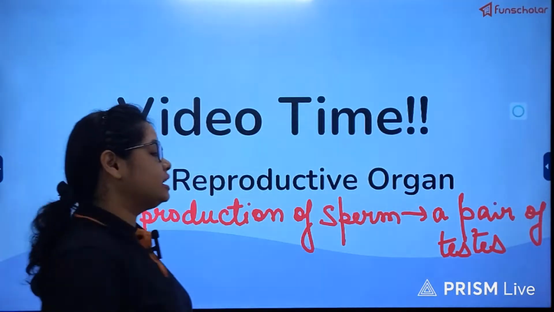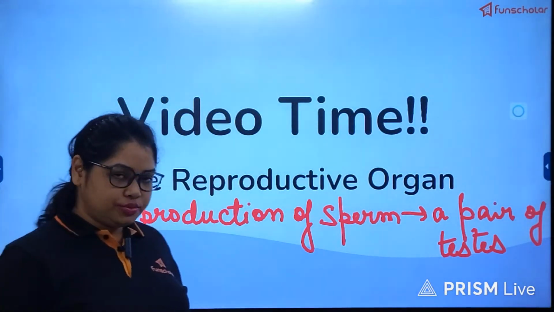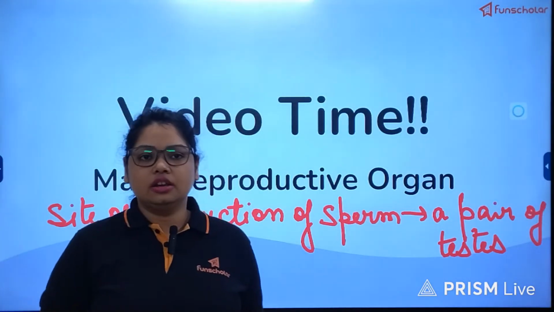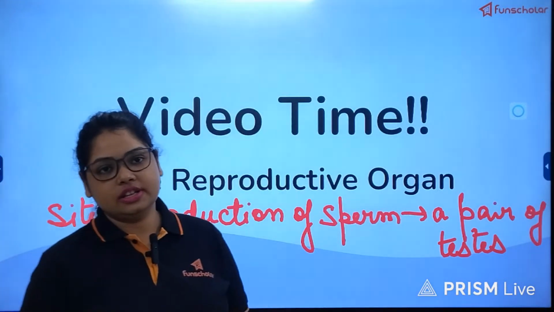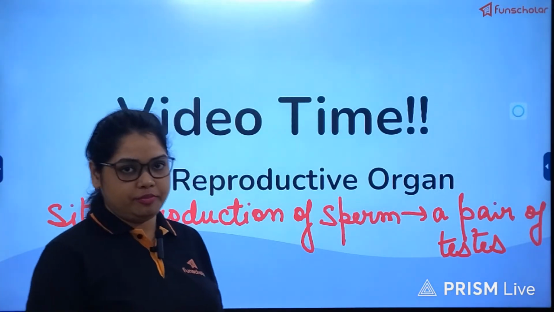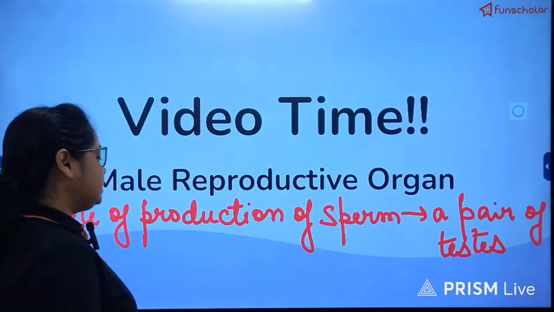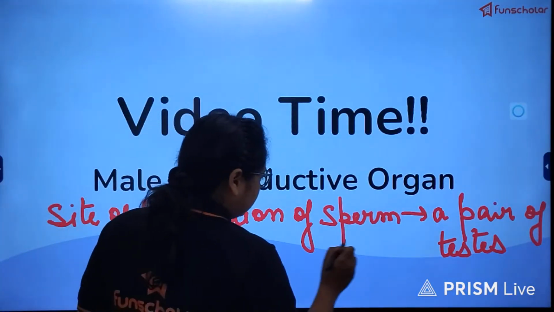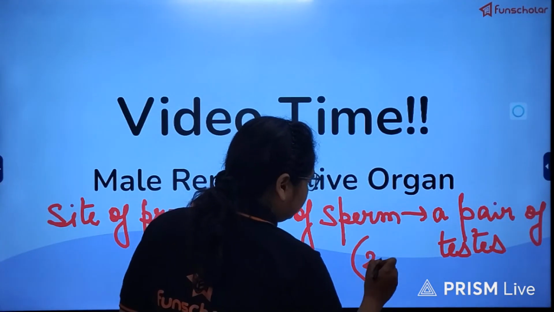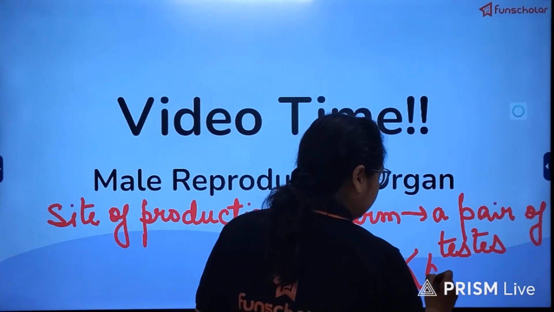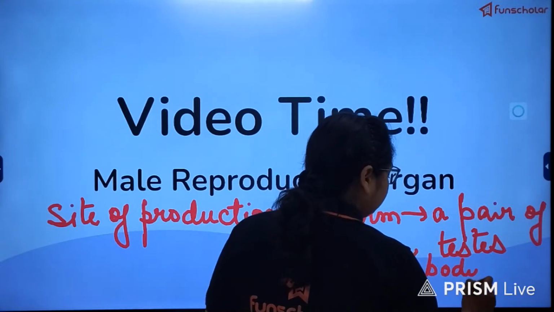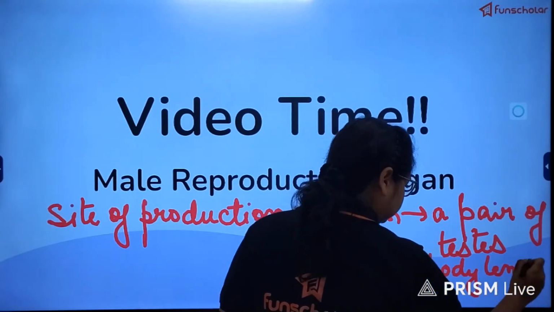And the testes are situated outside the body in order to support sperm production, as already mentioned, because testes require a lower body temperature. Testes actually require 2 degrees Celsius less than body temperature to produce sperm.